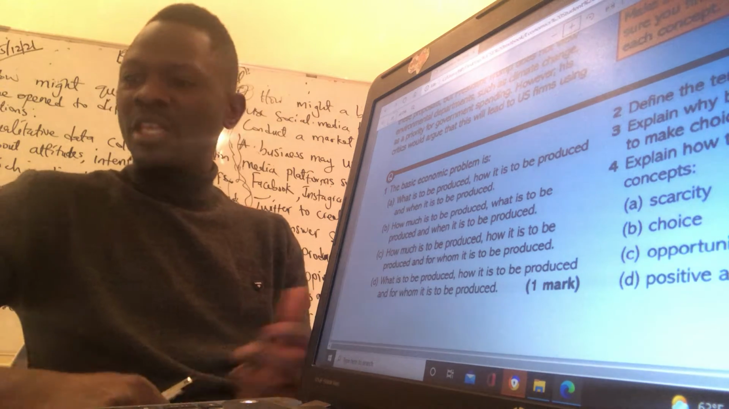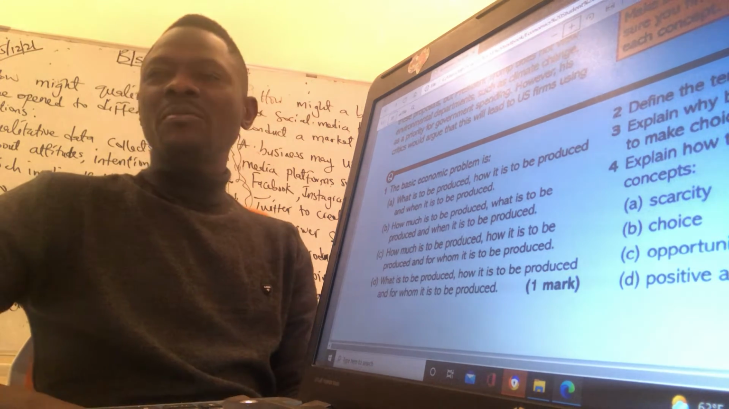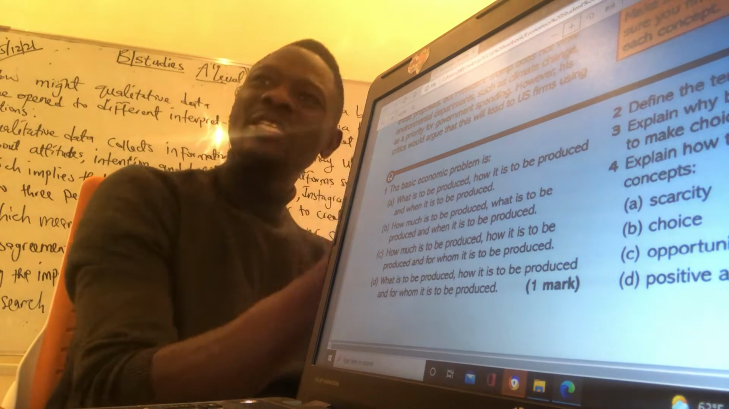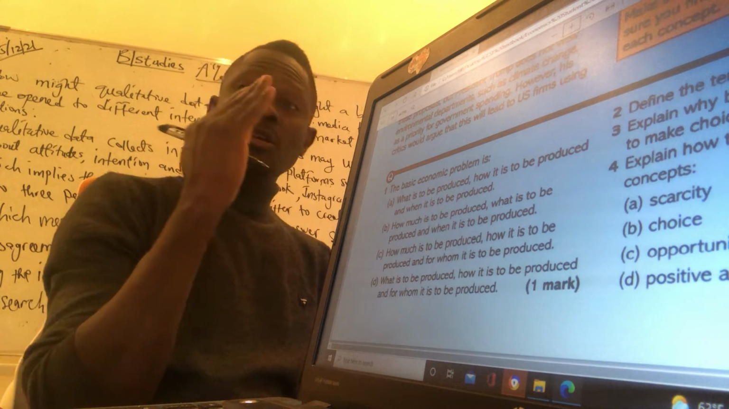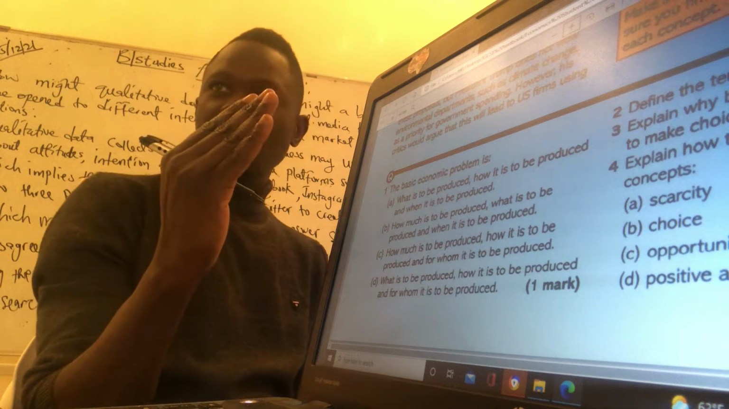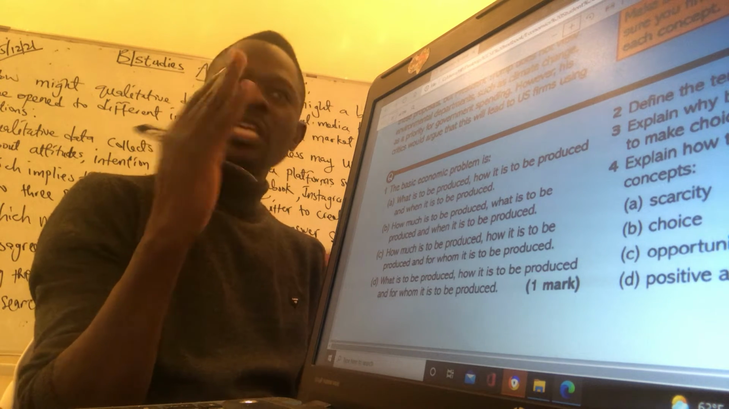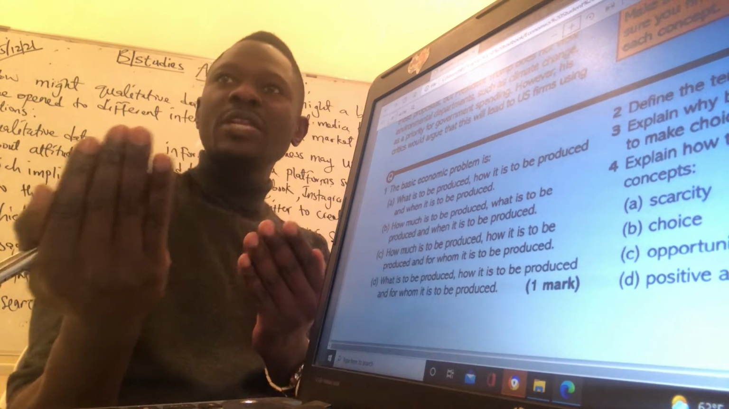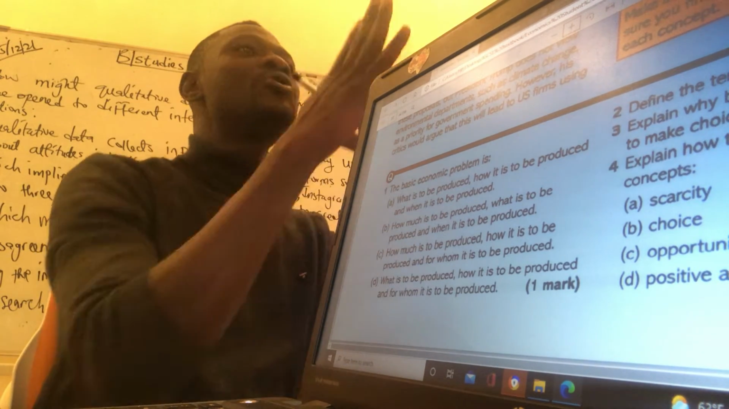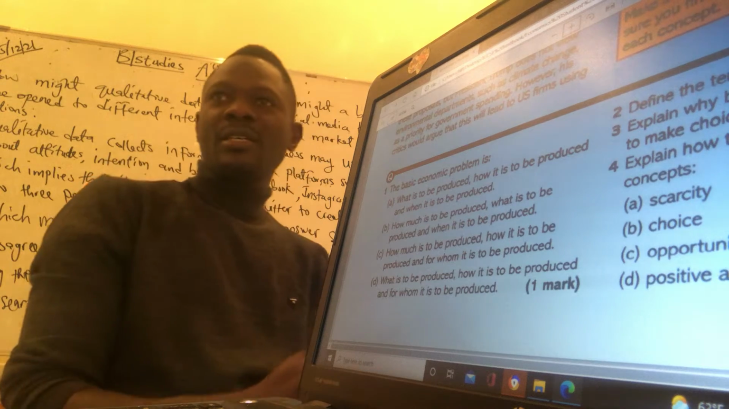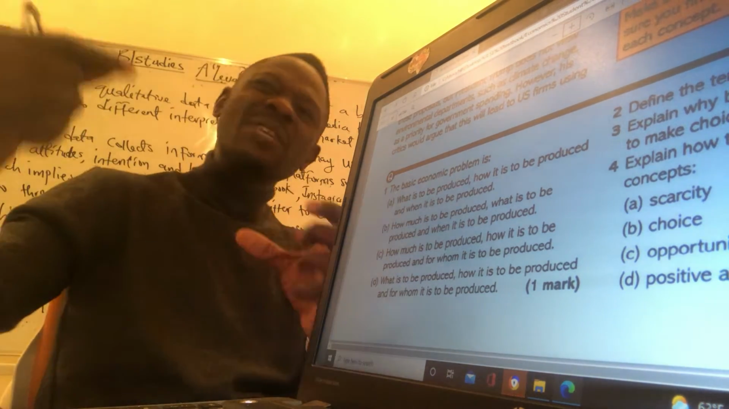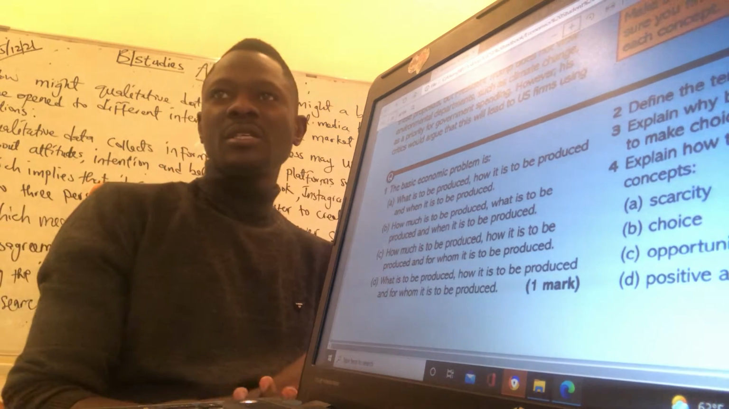Now we go to positive economics. And what is positive economics? The objective study of the allocation of resources. When you objectively study allocation of resources, that means you are going to allocate resources, but you think you've done it fairly, before you allocate resources to where it should be allocated. Do you understand positive economics? That's why I said positive economics is the objective study of the allocation of resources.